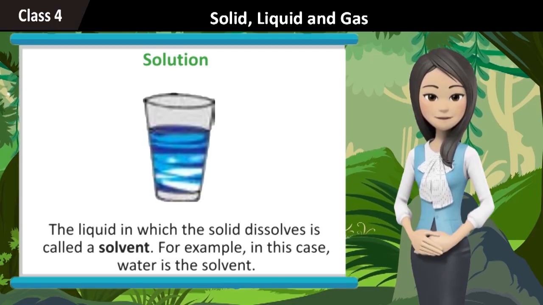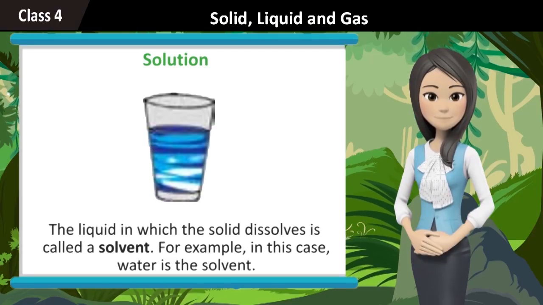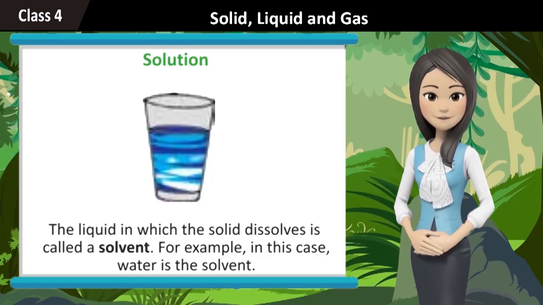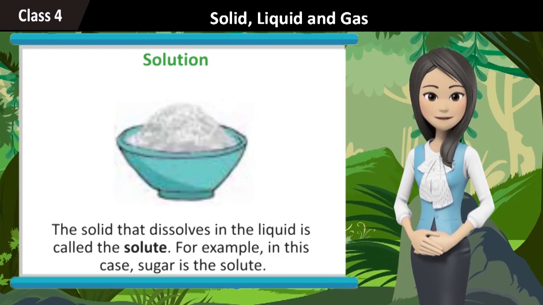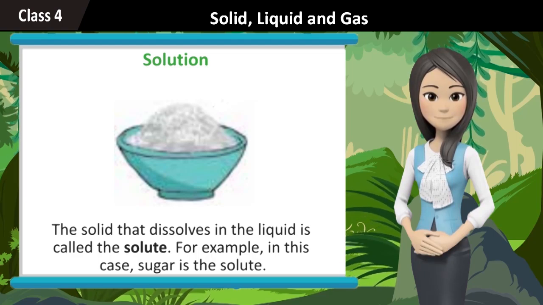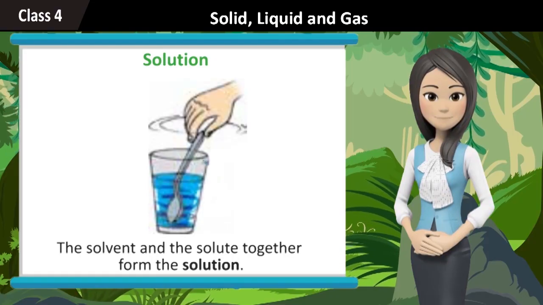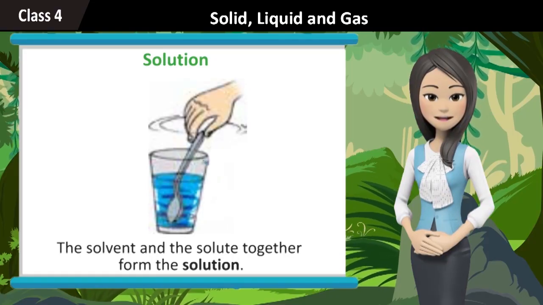The liquid in which the solid dissolves is called a solvent. For example, in this case, water is the solvent. The solid that dissolves in the liquid is called the solute. For example, in this case, sugar is the solute. The solvent and the solute together form the solution.